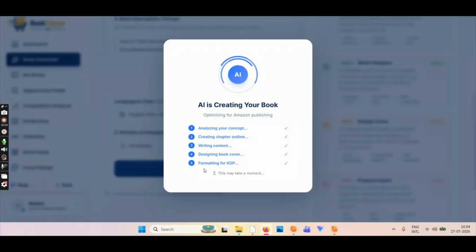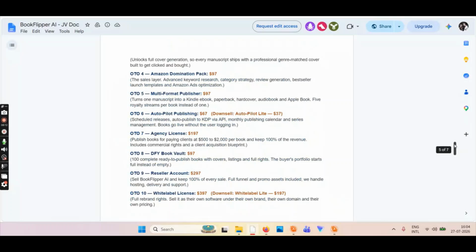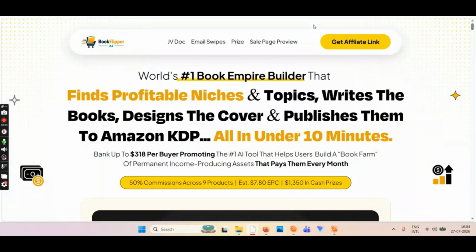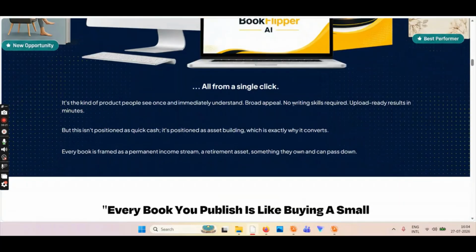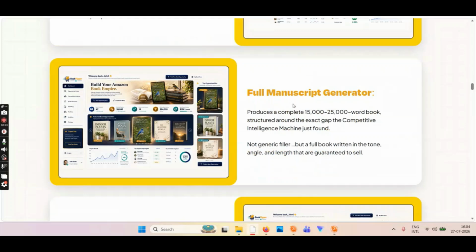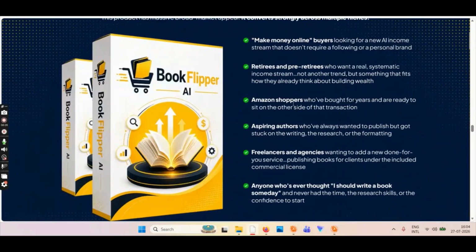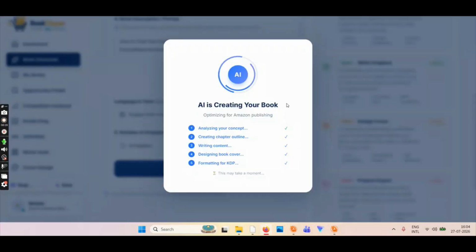AI is creating your book. I have chosen the minimum chapters, 8, so you can see how much time it normally takes. Hopefully it's going to be done. Let's see, anything else we have here to talk about? I don't think so. Okay, let's come back to the dashboard. Still creating. I am not going to stop the video and come back later, so whatever is happening is live. If we get some error message, you will see that live.